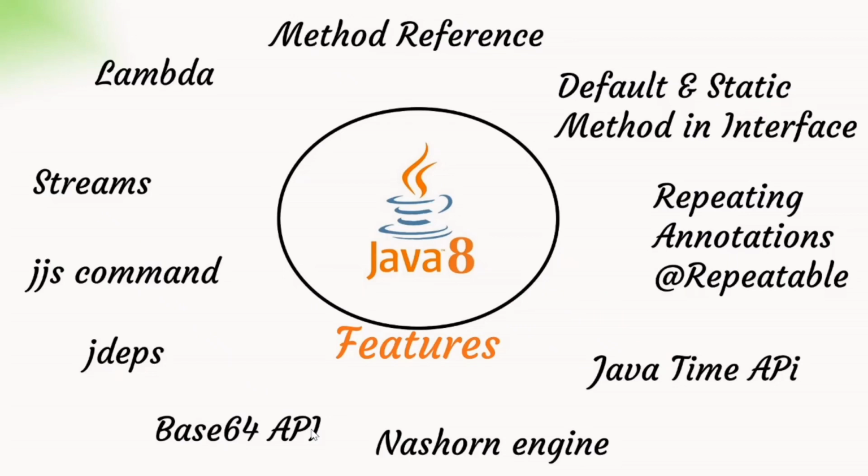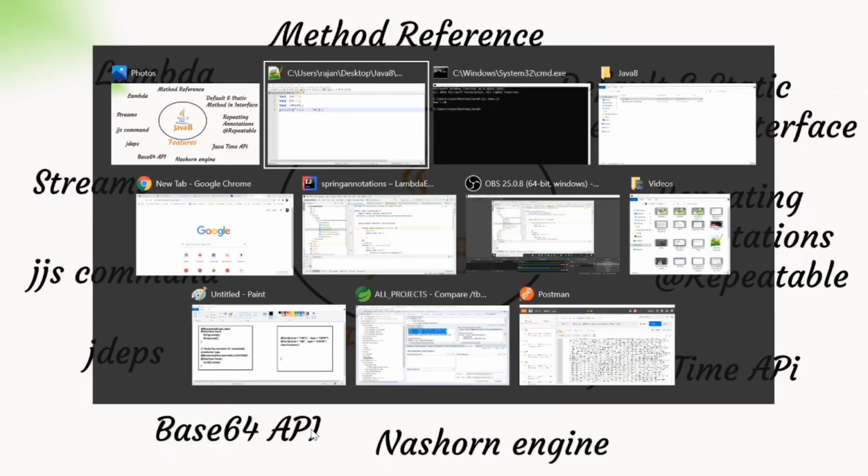So what exactly is Base64? Base64 is an encoding used whenever you want to encode binary data into string format. That is when Base64 encoding is required, right? But thanks to Java 8, the Base64 API is now included in the JDK, so we can directly use it instead of going to Apache Commons or the Guava library, right? So let's see an example.